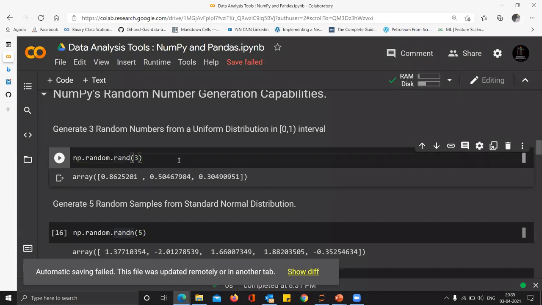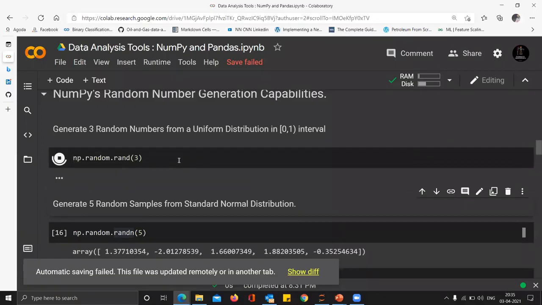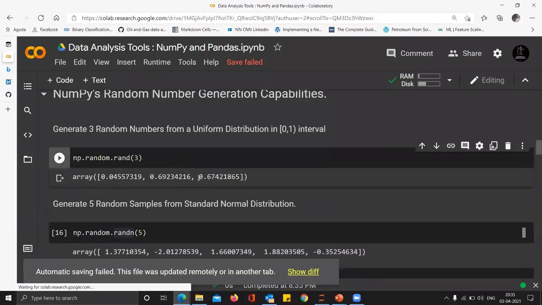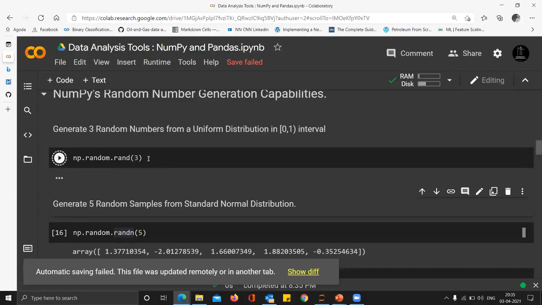Every time you run it, suppose I run it again, it generates different numbers. You can see now it's different numbers. But the common thing being, every time I run it, the numbers will be different, but they will belong to the same basket as long as the command is the same. Just try to memorize this, 0.004055. Now, if I run it again, you can see again the number has changed.